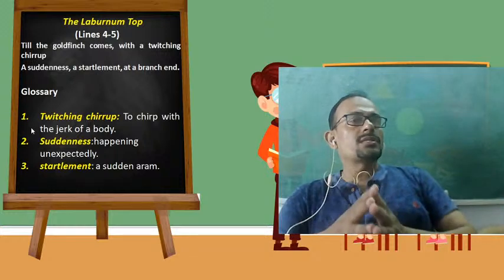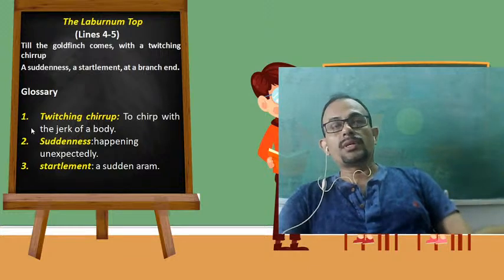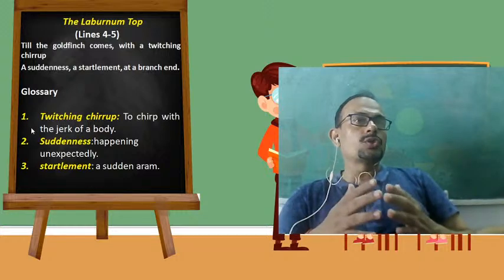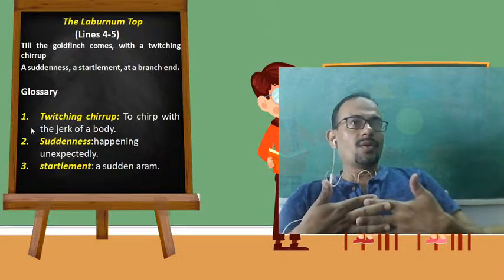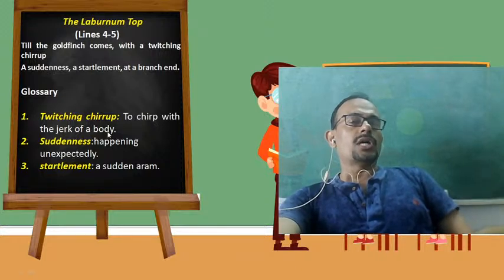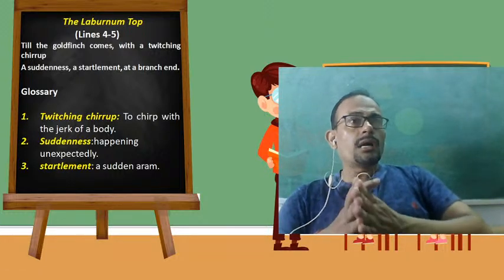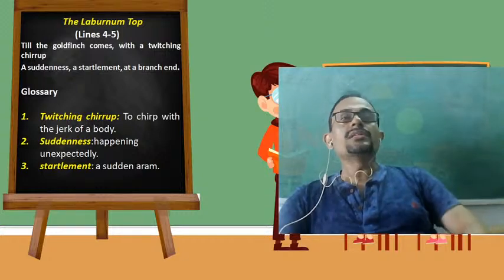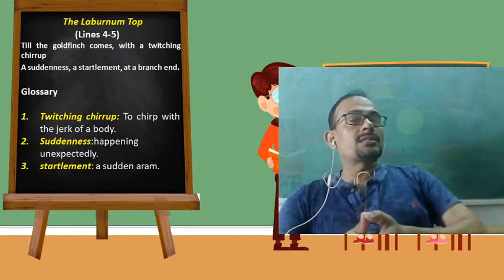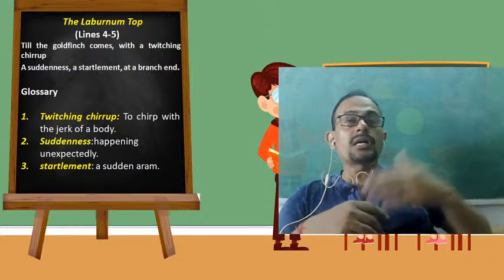But as soon as the bird goldfinch arrives and sits at the top of the laburnum tree, the tree seems to come alive. The tree seems to become vibrant. So let's find out. Twitching chirrup means to chirp with the jerk of a body. So who is doing the chirrup? It is the goldfinch. With its arrival, it is producing different kinds of sounds, and with this sound, the laburnum tree has come alive.